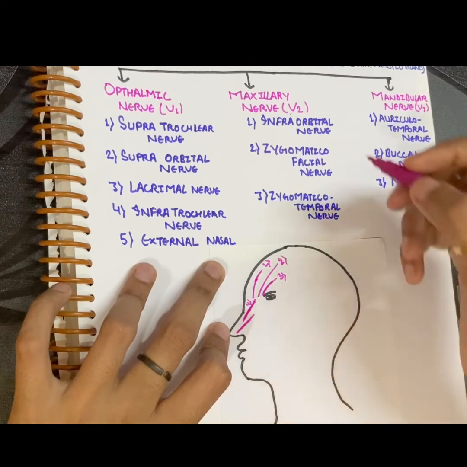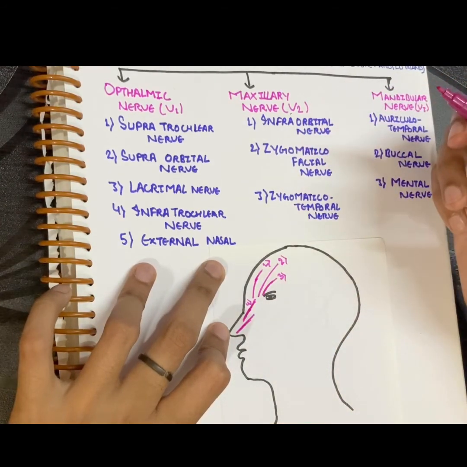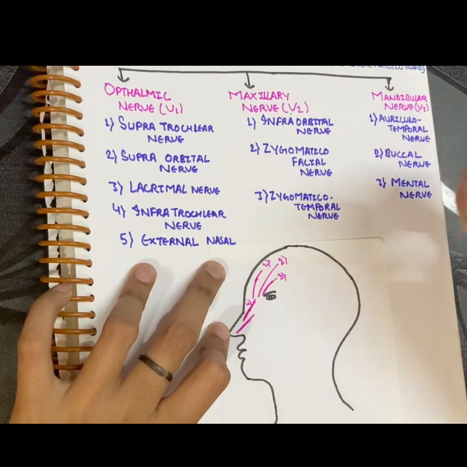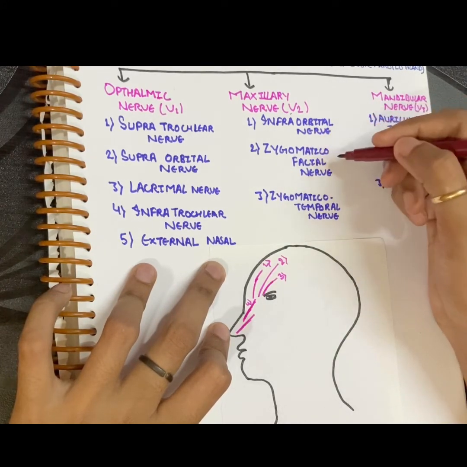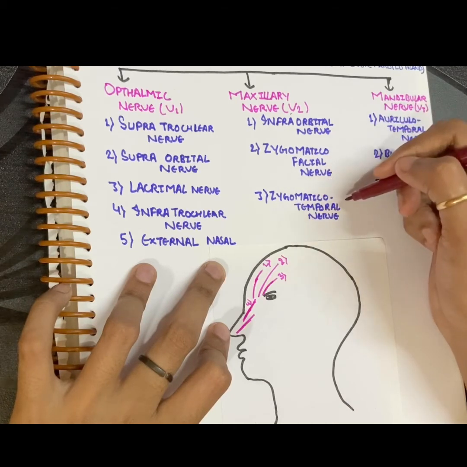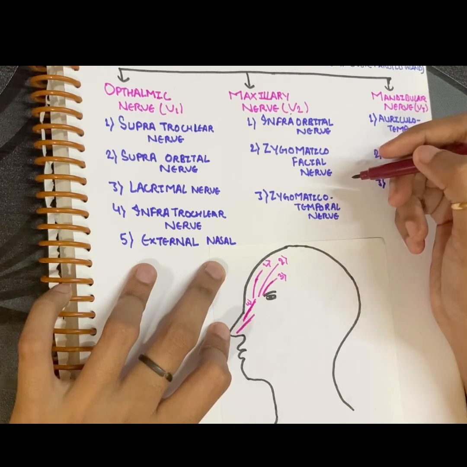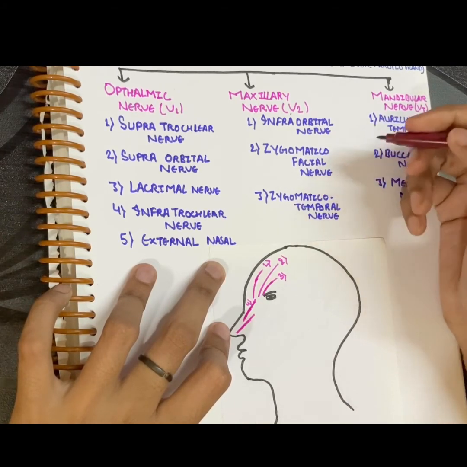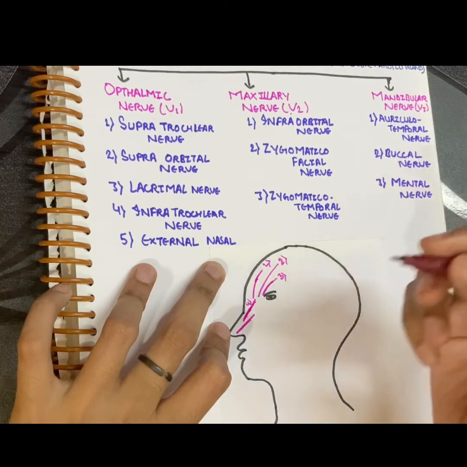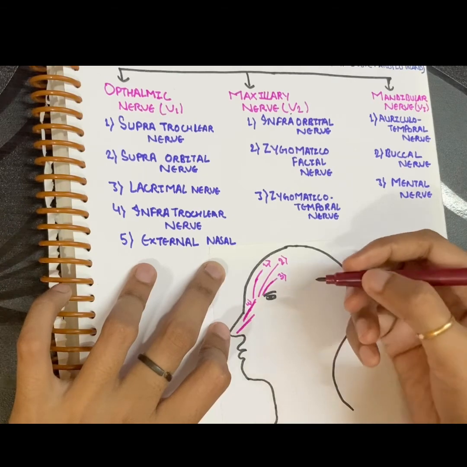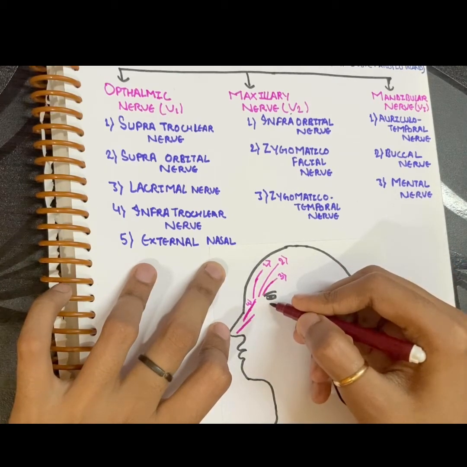Now we'll see the maxillary nerve. Maxillary nerve will supply the area near your maxilla. The maxillary division has 3 nerves: infraorbital, zygomaticofacial and zygomaticotemporal. Infraorbital supplies the lower eyelid, the side of the nose and the upper lip. So infraorbital.